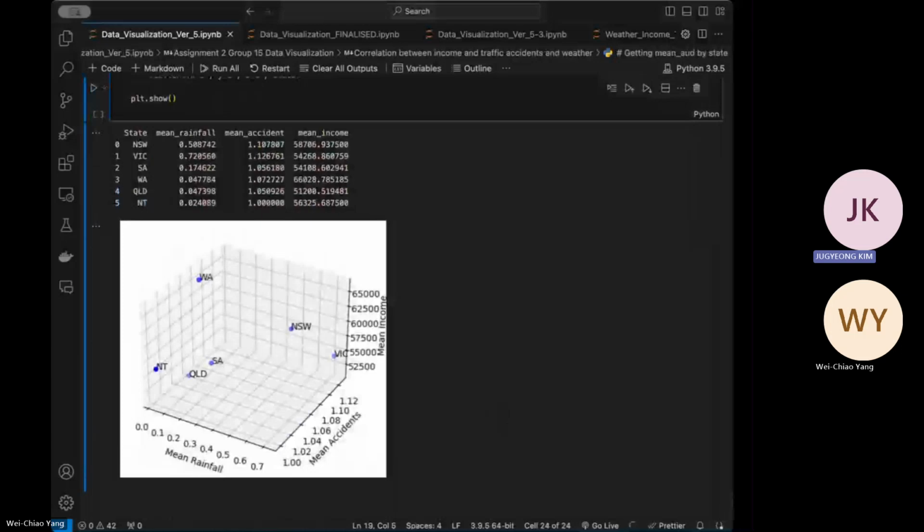However, the traffic accident data set is from 2023, and the income data is not from 2020. It's actually from 2021, if I reckon. So these data sets are not on exactly the same timeline, so there should definitely be some error when we talk about it.